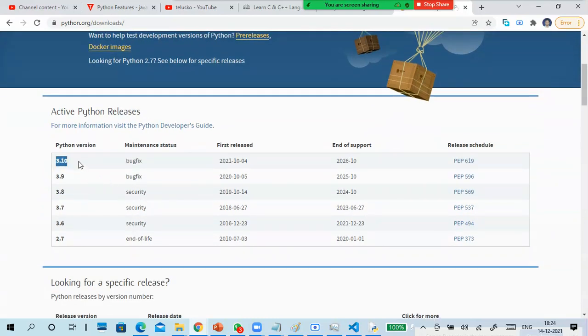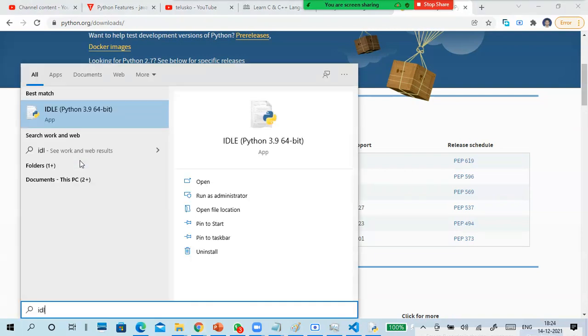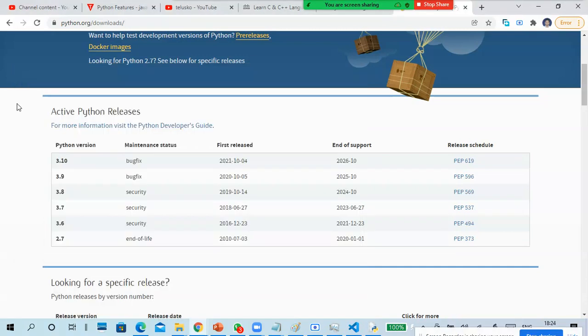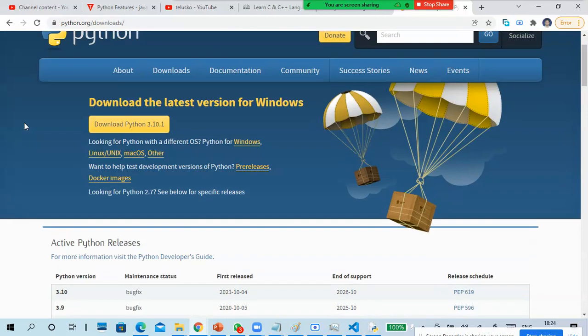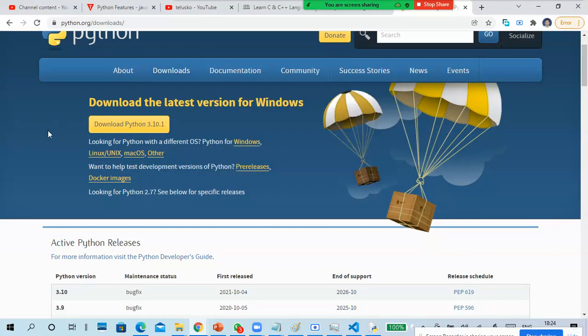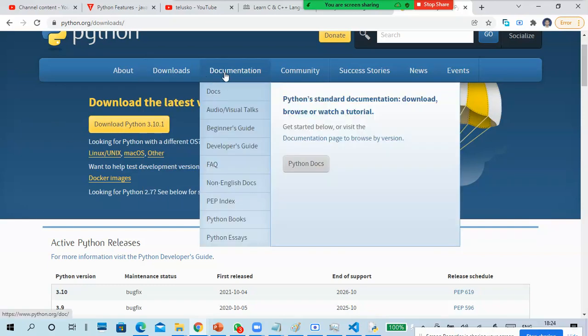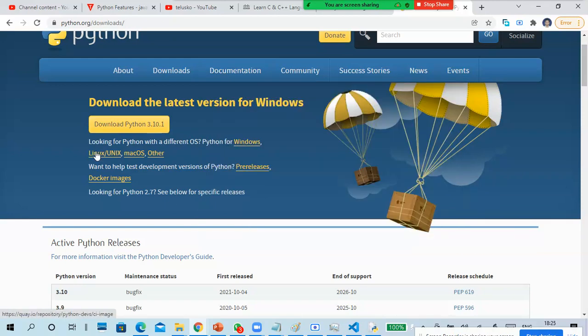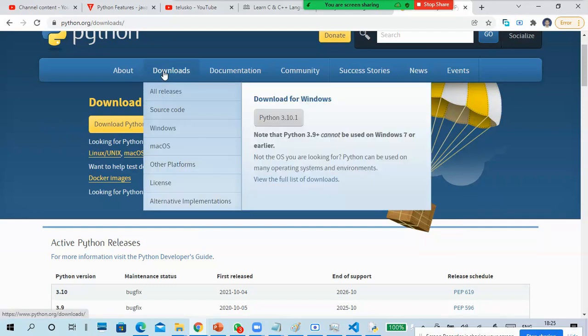The current version, 3.10, is released, but I have the 3.9 version on my PC. Better always uninstall the previous version and install the new version, because sometimes it will install side by side. To learn Python, if you go to the documentation, you will get a lot of things from here only. A lot of things you can learn from the direct website and the help command also. It is very simple to learn. No need to pay anyone.